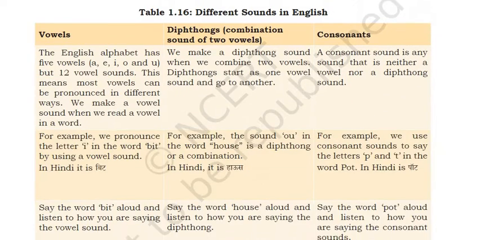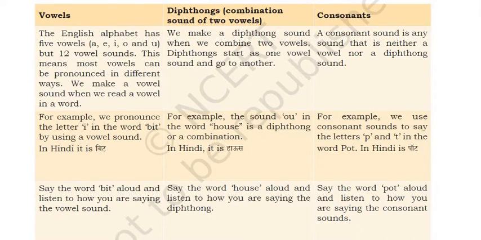Different sounds in English. So in this chart, in this table you can see vowels, diphthongs, which are a combination of the sounds of two vowels, and consonants, right? So everything is made up of vowels, consonants, and diphthongs. Diphthongs means a combination sound of two vowels.